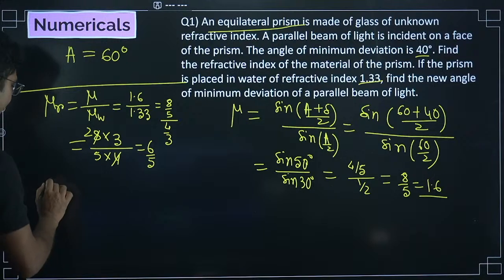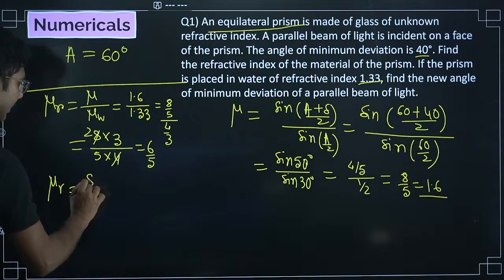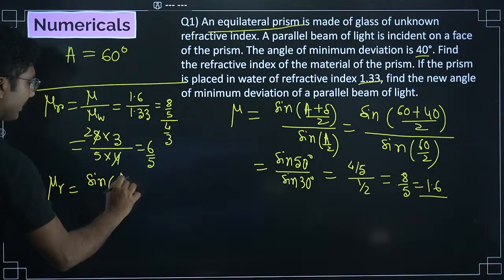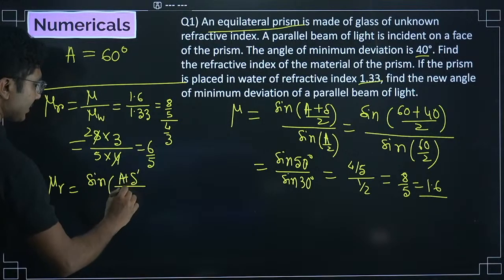So now we will use the same formula, mu r equals sine of (A plus delta) by 2 over sine A by 2. The A value will remain unchanged, but the delta value will be new.